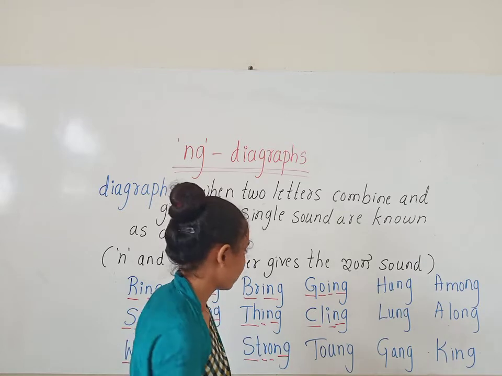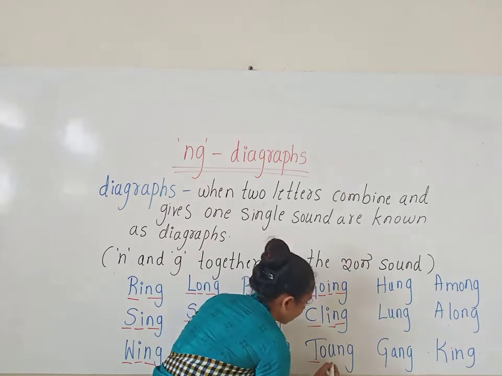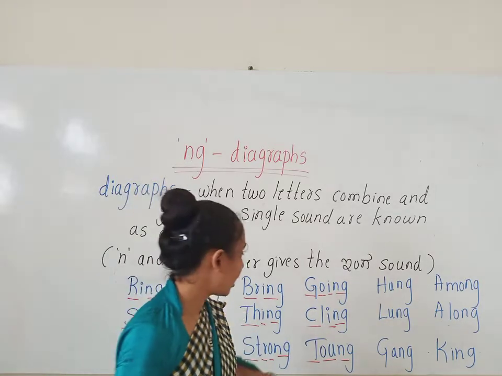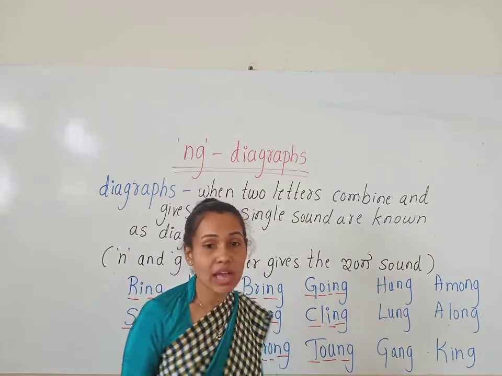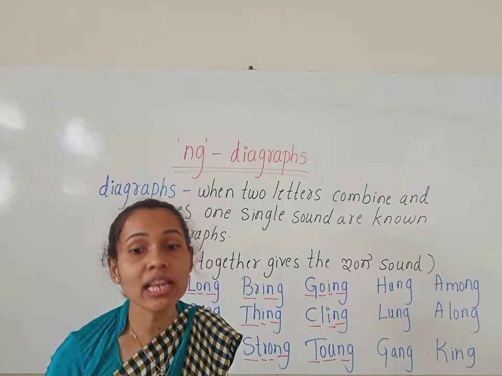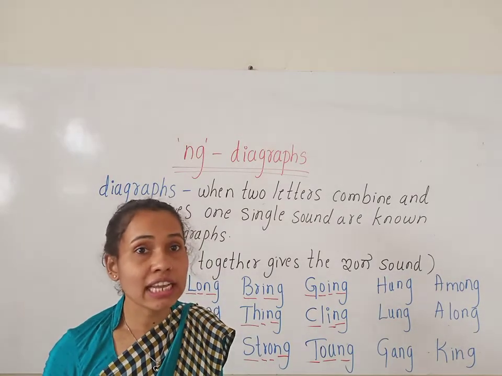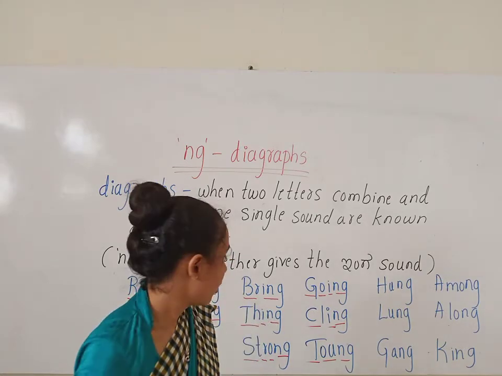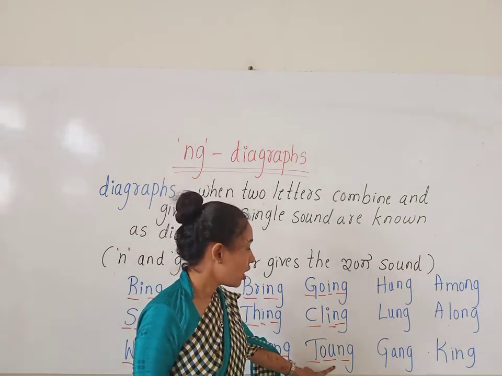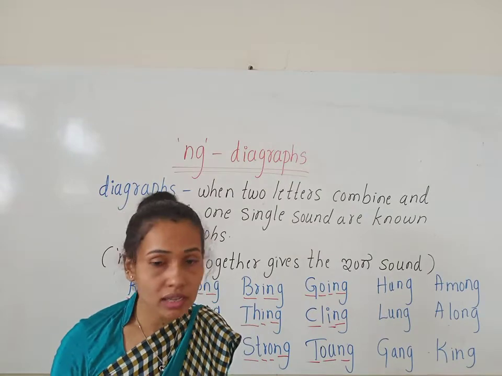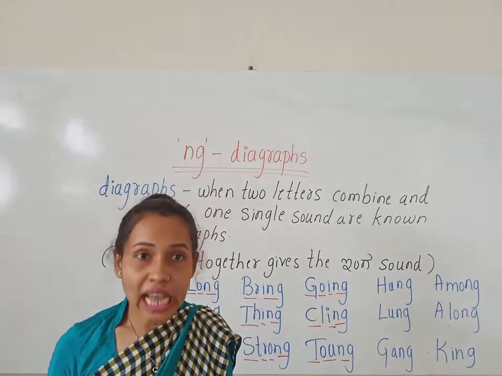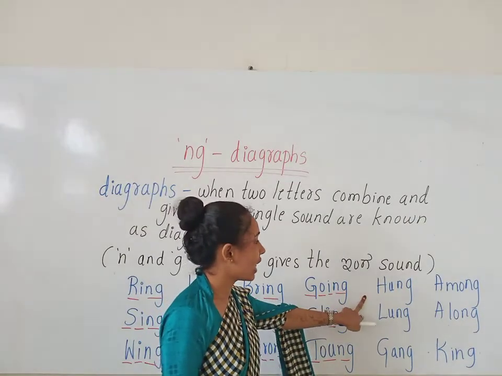T, ng. Tongue. Okay, here O is silent, children. Only we have to read the short vowel U sound, that is A. What is the short vowel U sound? It is A. So here T, ng. Tongue. How do we read this word? T, ng. Tongue. Okay, now look at the next word.